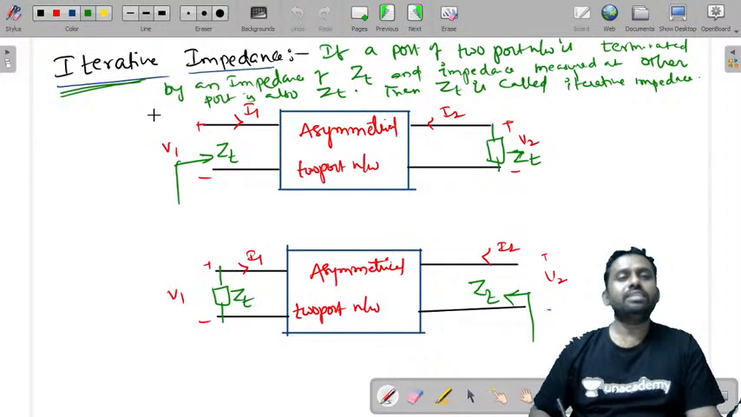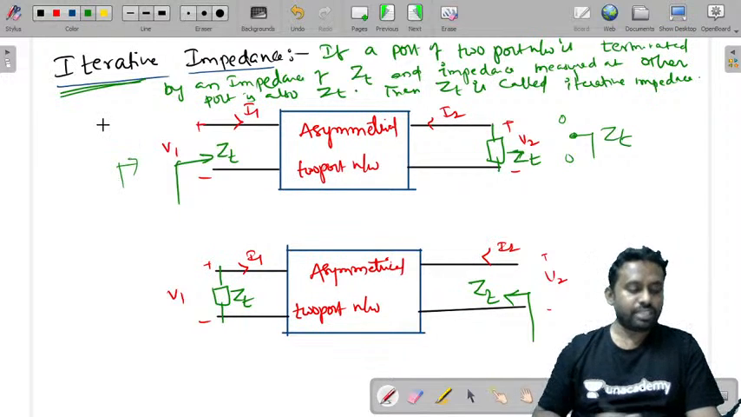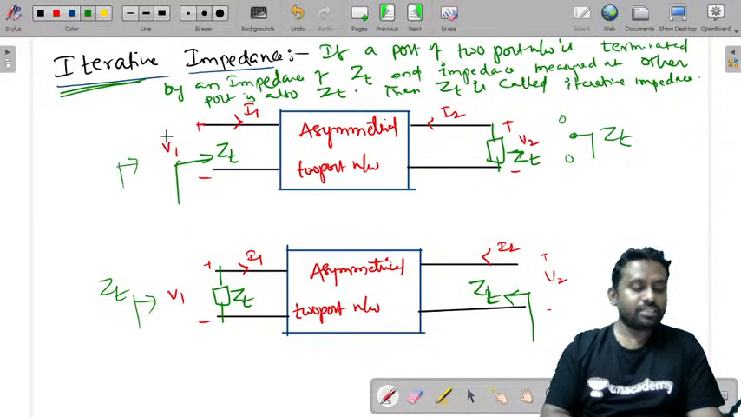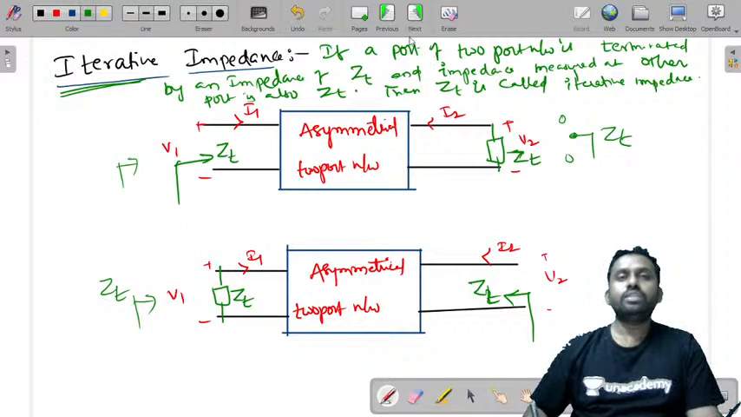And what is iterative impedance? If you terminate a port with some impedance Zt and the impedance measured at the input port is also Zt, such an impedance is called iterative impedance. Right? These are iterative and image impedance.